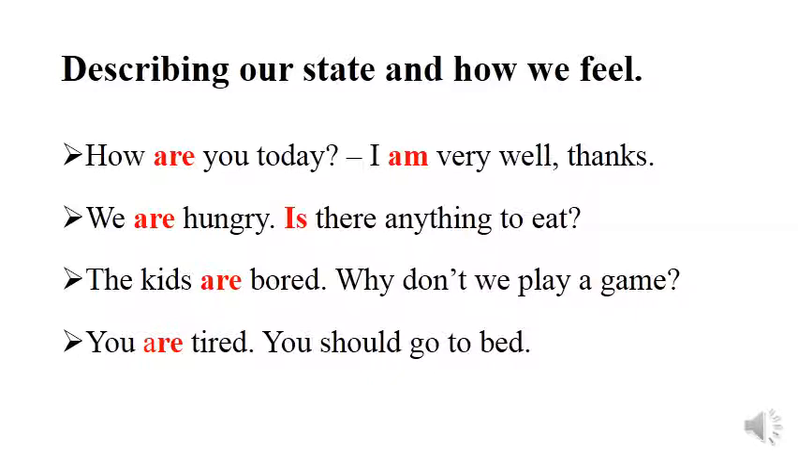The third example is, the kids are bored. Why don't we play a game? The next example is, you are tired. You should go to bed.